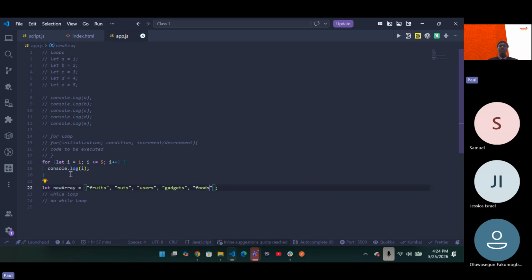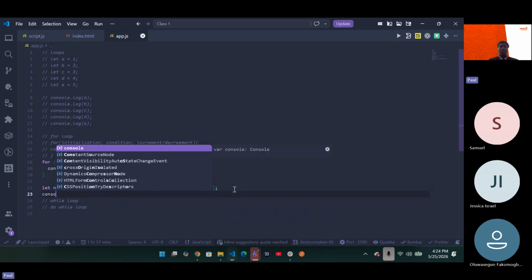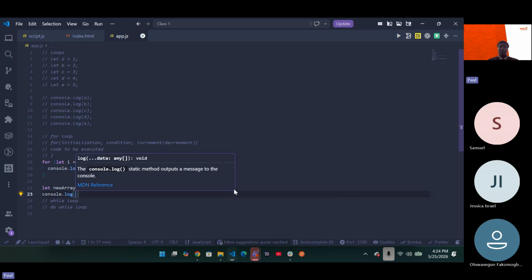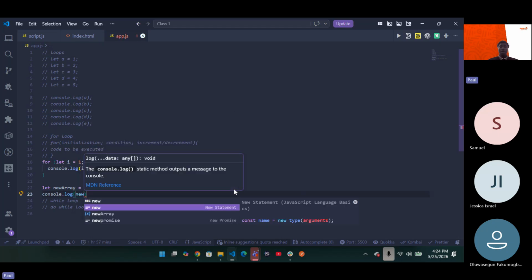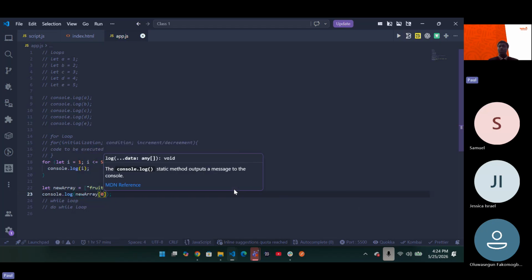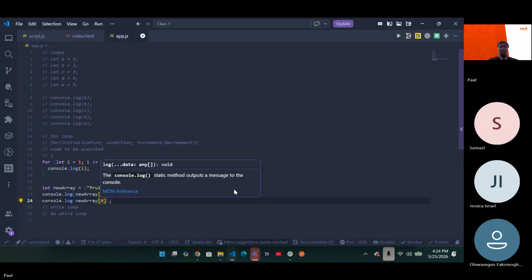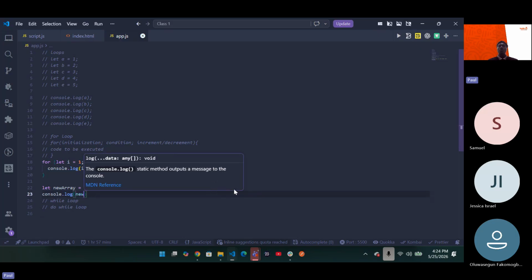Now, let's say you want to print out all of these things to the console. How do you do it? You say console.log newArray, then you put in the index 0. Then you now say 1, then 2, 3. How about you just go ahead and use our loops.